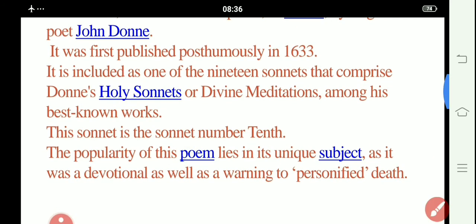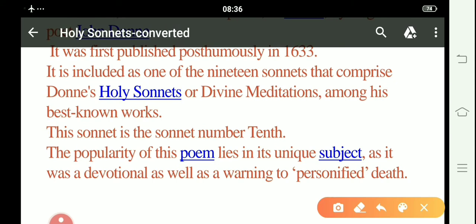The popularity of this poem lies in its unique subject, as it was a devotional as well as a warning to personify death. Here death is personified as a human being, where on one side this sonnet reflects the devotion of the poet, and on the other side it is a kind of warning against death.